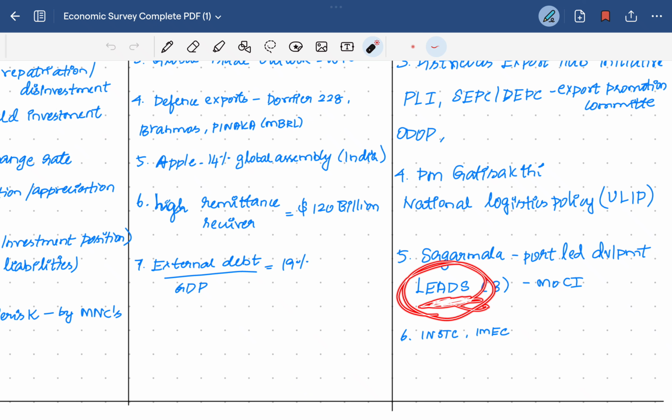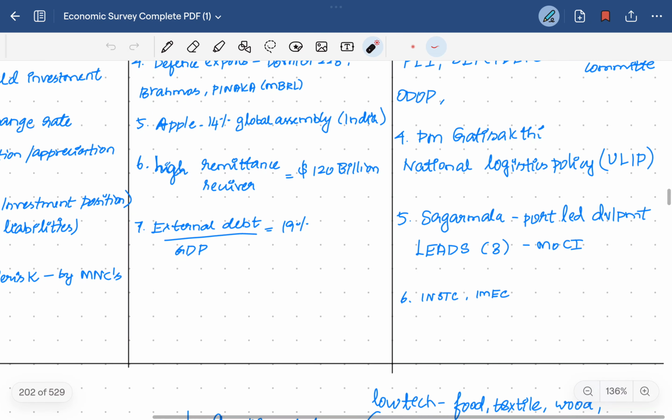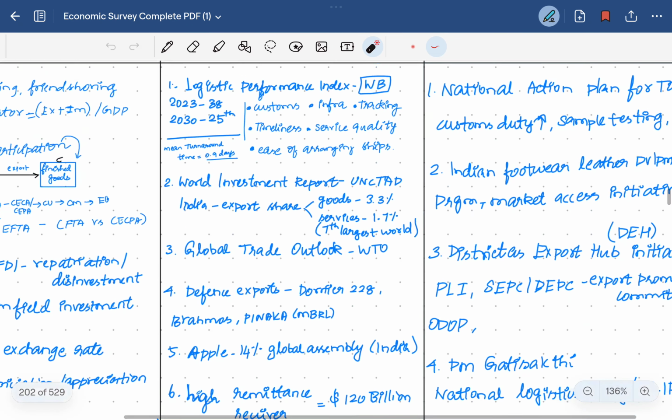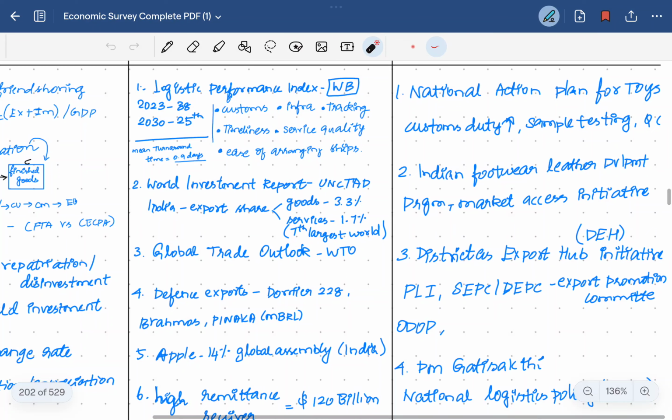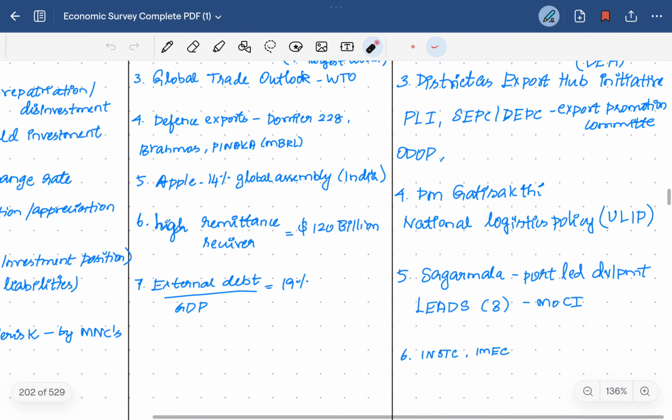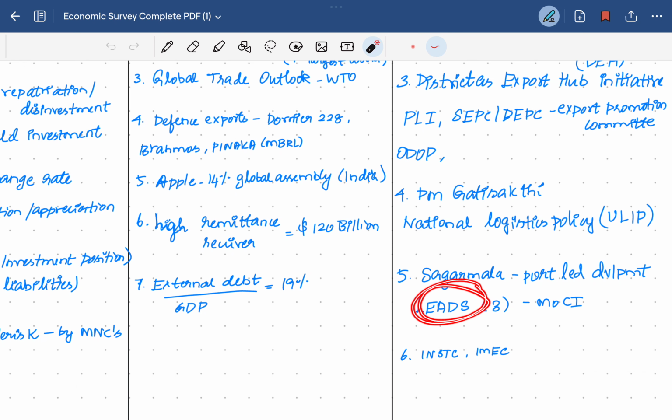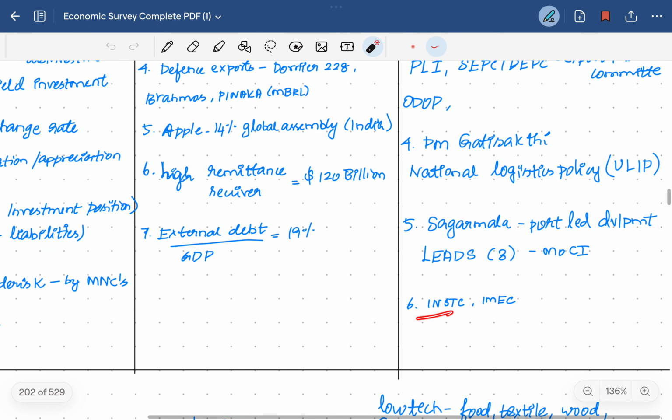It is released by the Ministry of Commerce and Industry. It has three pillars. The Logistics Performance Index, which is released by the World Bank, has 6 pillars, but the logistics ease across different states has 3 pillars. Kindly mention it. INSTC, the International North-South Transport Corridor, which passes from Chabahar port to Russia.